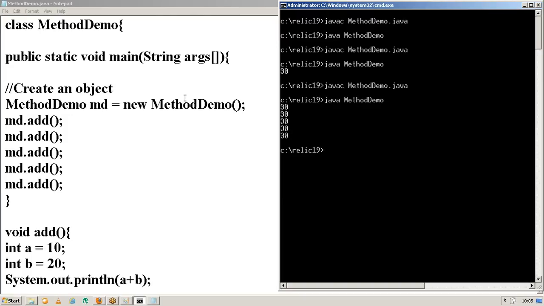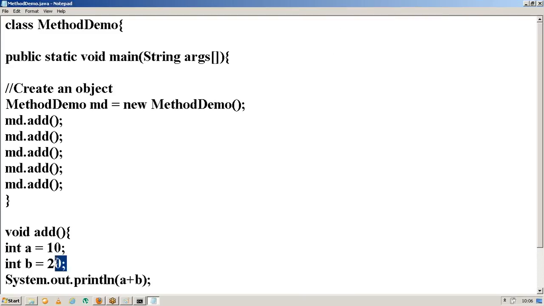Now in this program, I am trying to call the same method 5 times. If I compile and execute the program, what is your expected output? 30, 5 times. Exactly, it will display 30 for 5 times. That means even if I am calling the method multiple times, it is giving the same result.